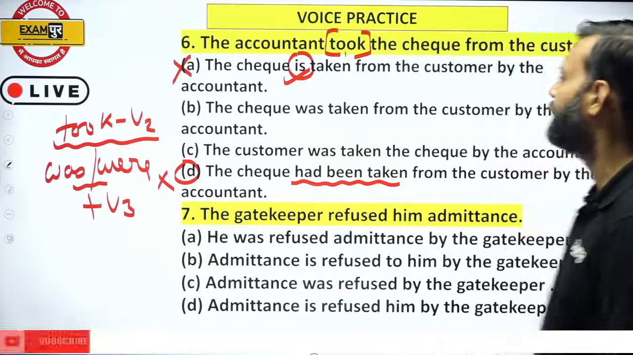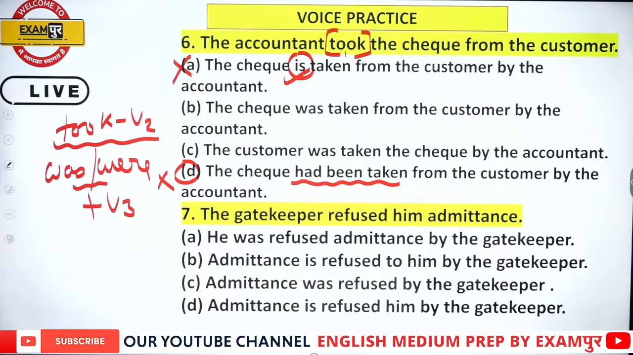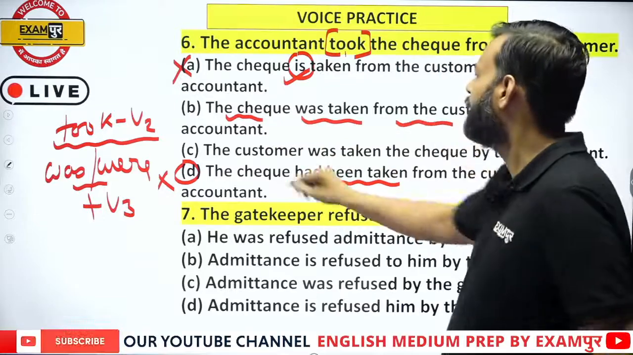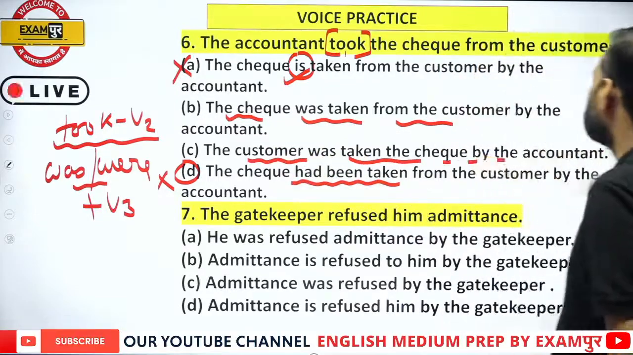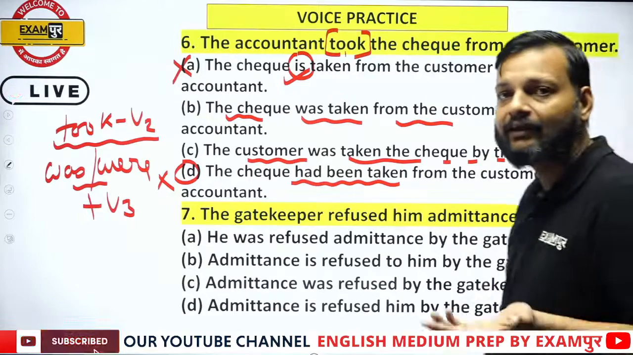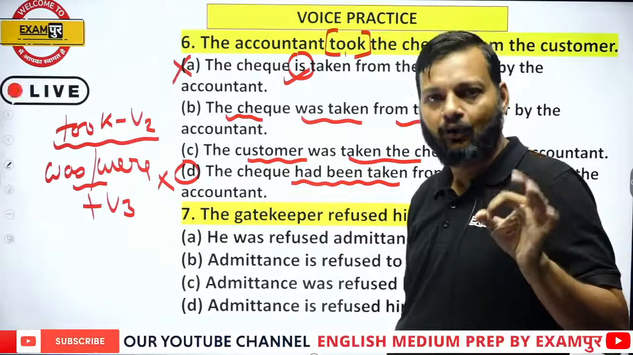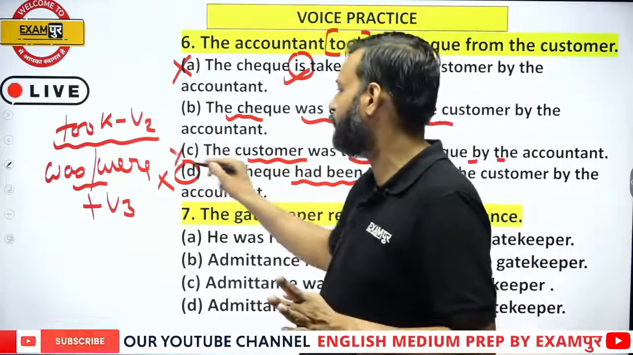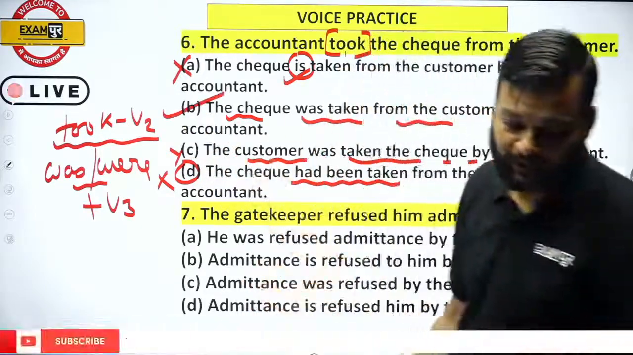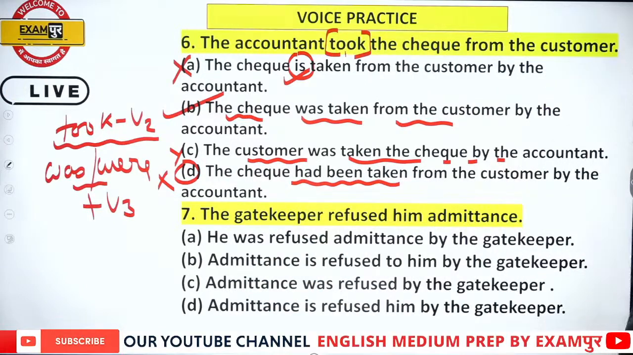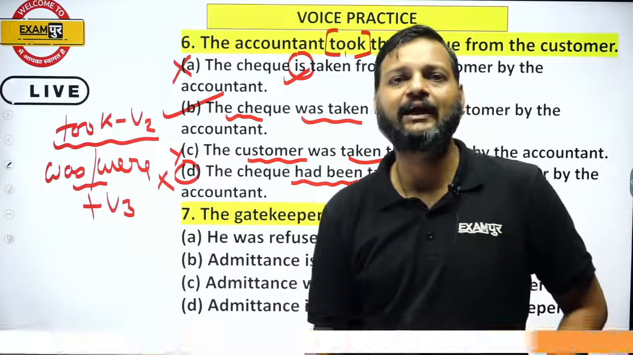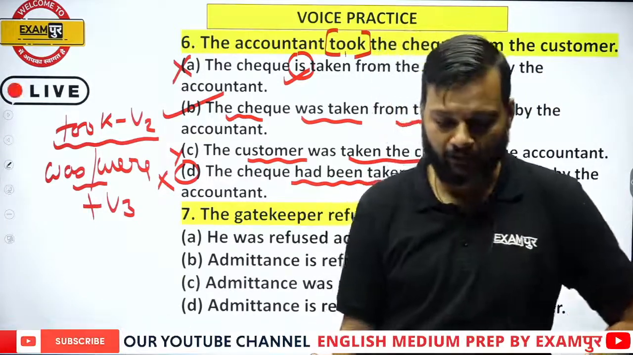Now we have two options remaining. The check was taken from the customer, or the customer was taken the check? Customer was not taken, the check was taken. Check was taken from the customer, customer was not taken. So this is wrong structure. Option B is the correct answer. Akash Singh Chauhan, how can a customer be taken? Check is taken. Okay.